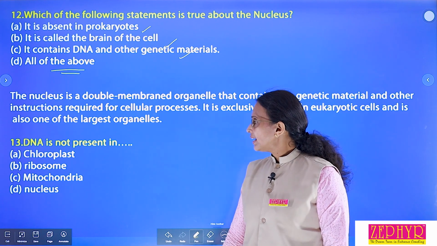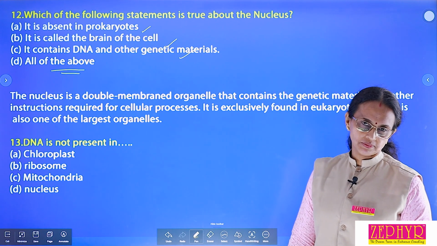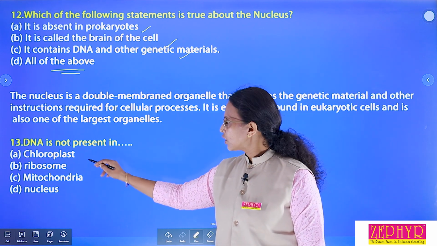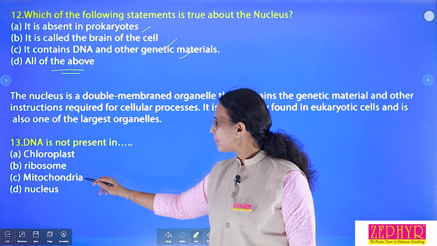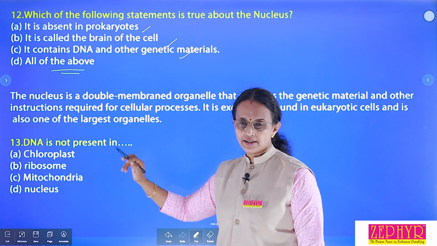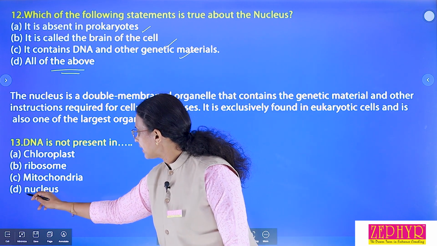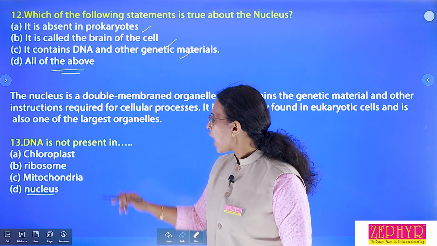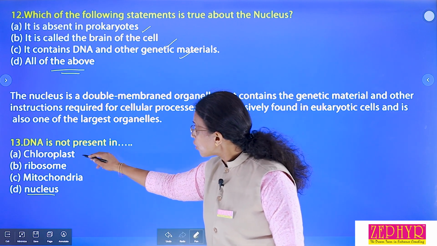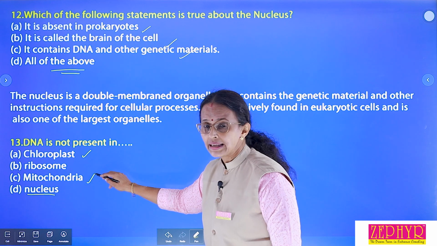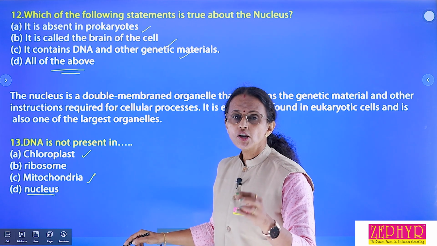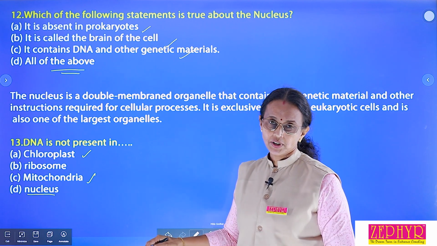Okay, the next, DNA is not present in. Options, four different organelles are there. Chloroplast, ribosome, mitochondria, nucleus. DNA is not present in. Nucleus contains DNA, we know that. How about chloroplast, ribosome and mitochondria? Chloroplast and mitochondria have their own DNA. They are semi-autonomous cell organelles.